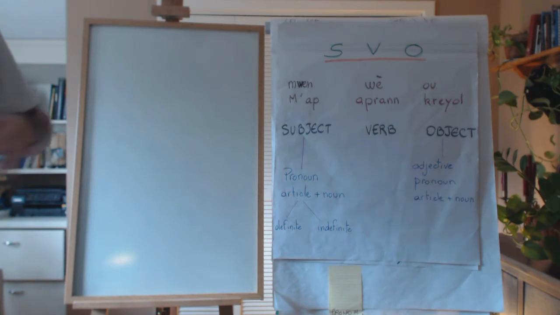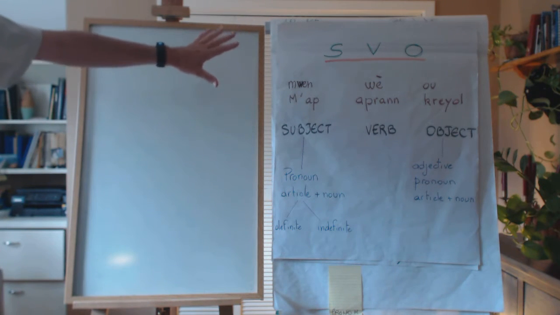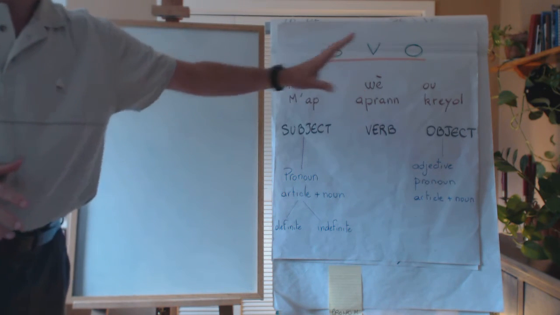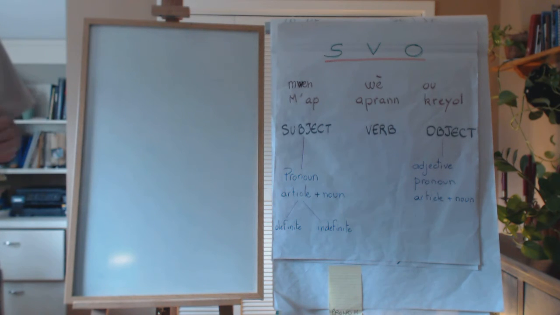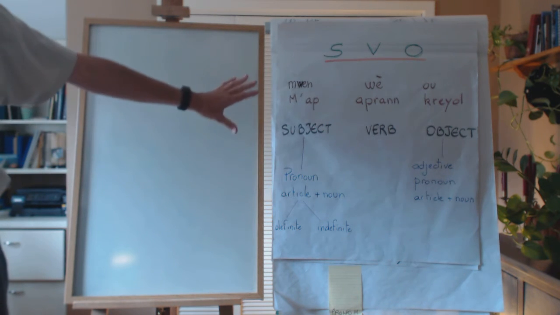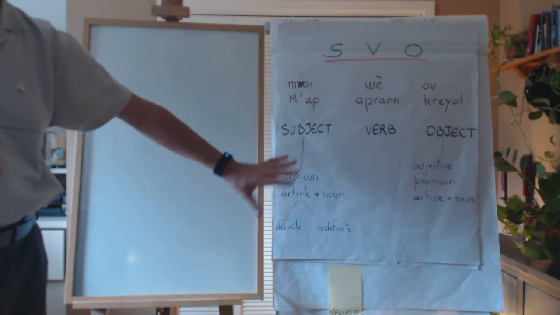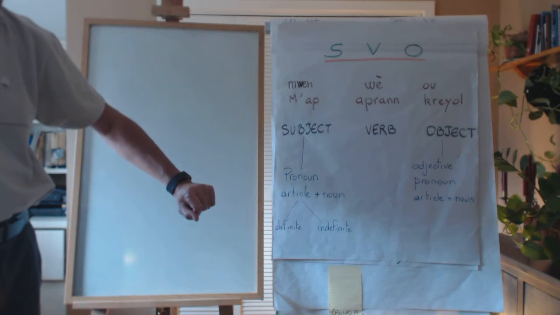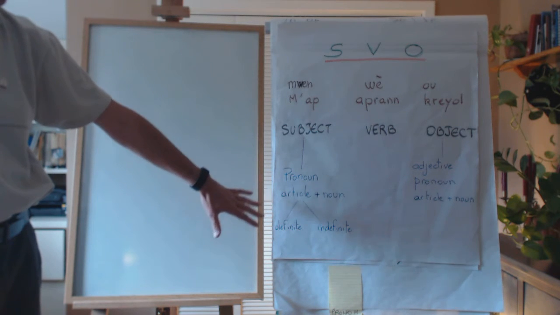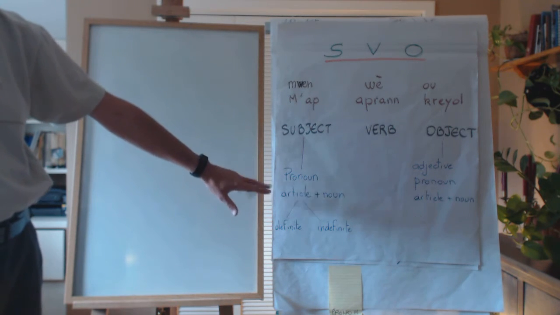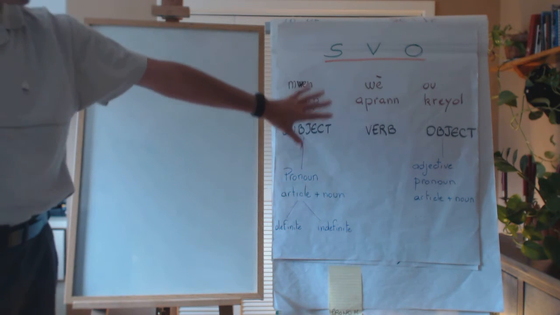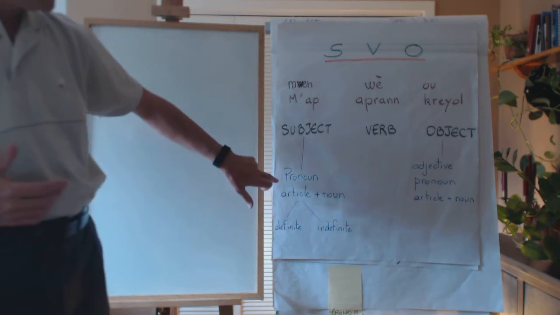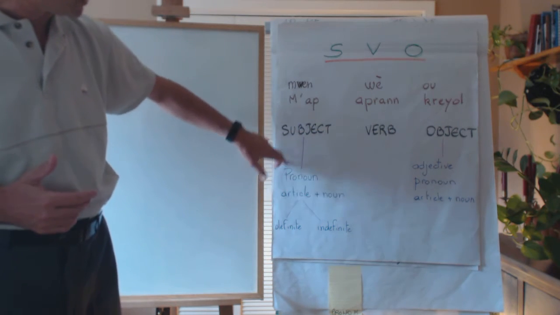Today we are going to continue with the structure of the language. Last time we saw how it's set up. We have a subject, a verb, and an object, and we are going to keep to that structure. We saw the articles and the nouns, and the different possibilities with the articles. So now we are going to talk about the verbs, but before that we need to understand the pronouns.